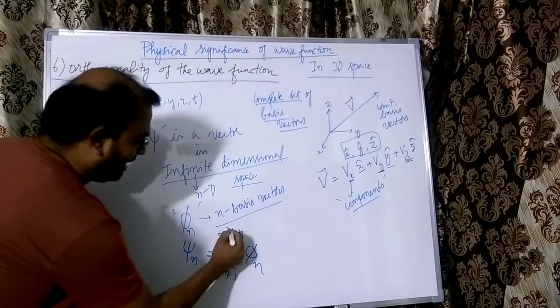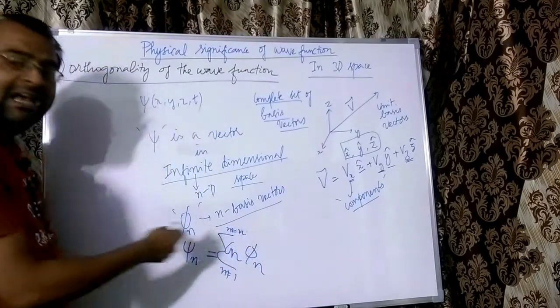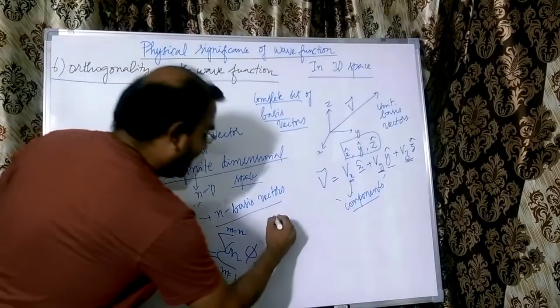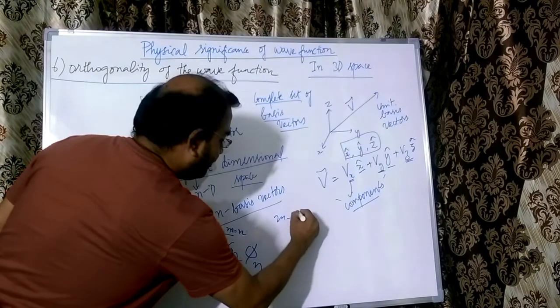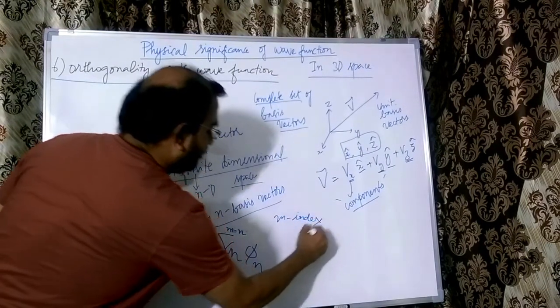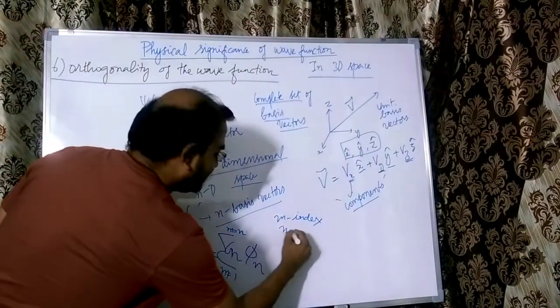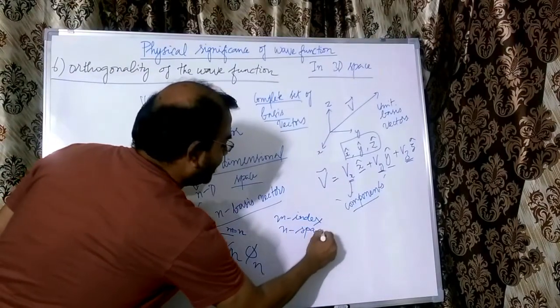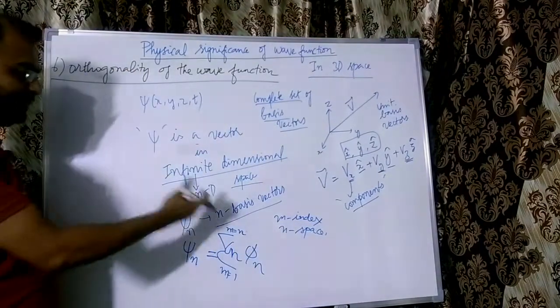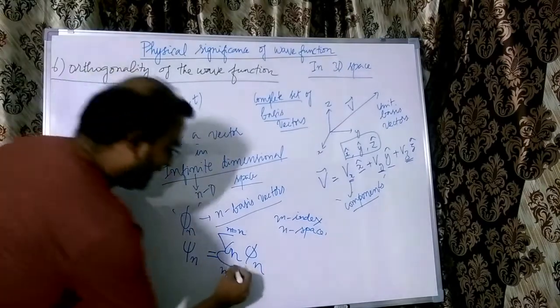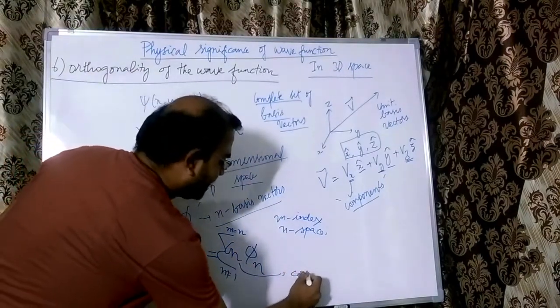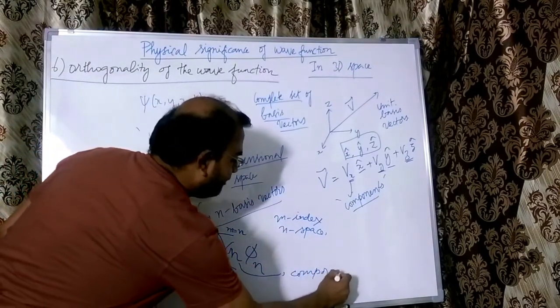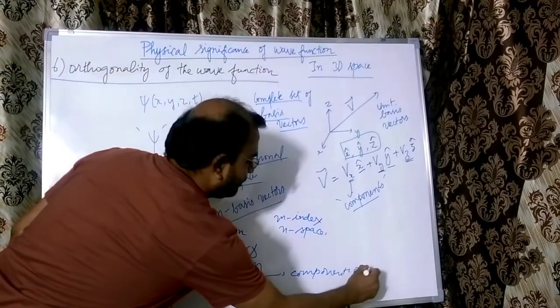The index is m here and the space is n dimensional. So the index is m, and n is the space. Mathematically, this is how we have to represent this. Cn are the components of the vector, or components of psi.